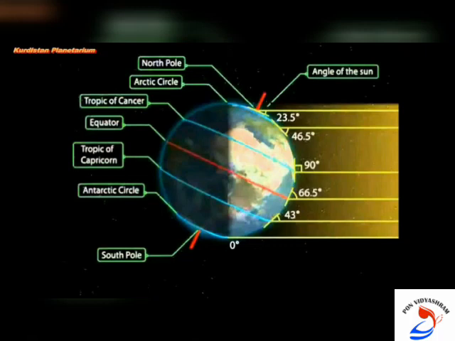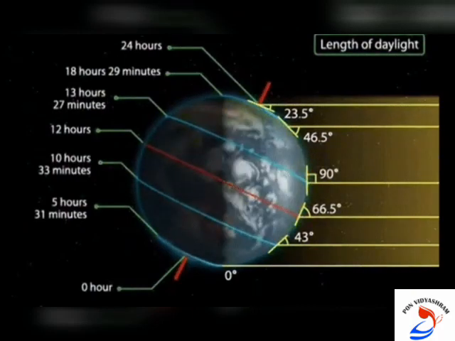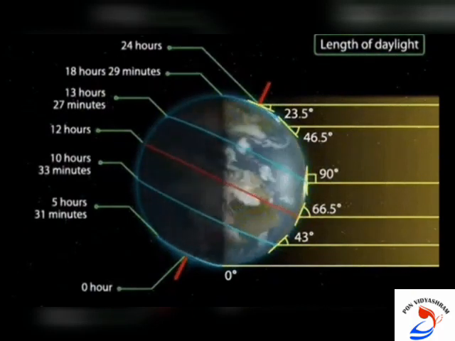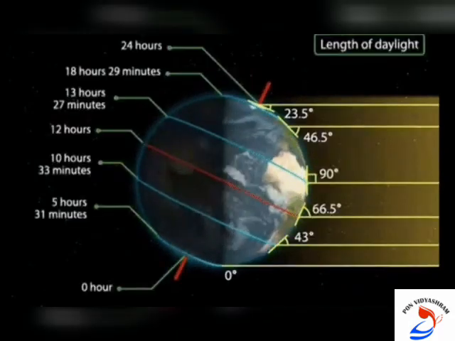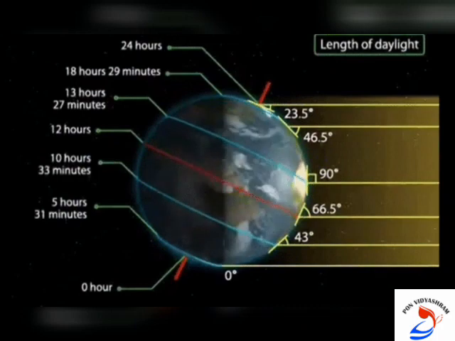So in the northern hemisphere during this time, they will have the longest day and the shortest night. Not in the Arctic Circle. In the Arctic Circle, they will have only daytime throughout the 6 months. But at the other portions of the northern hemisphere, they will have the longest day and shortest night.